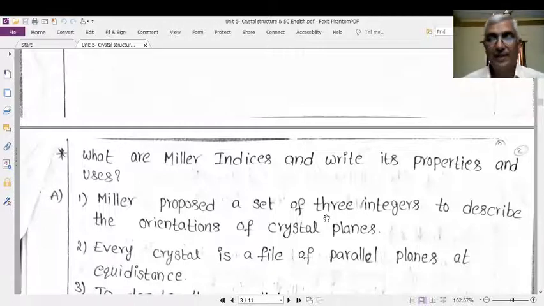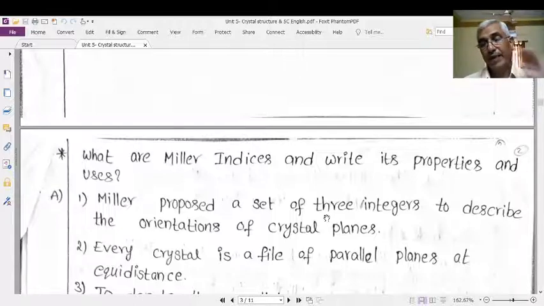Okay. What are Miller indices? Miller indices are a set of three integers to describe the orientations of crystal planes. It means that every crystal plane is characterized with a set of three integers. This set of three integers will give the name, or the identity, of that plane.